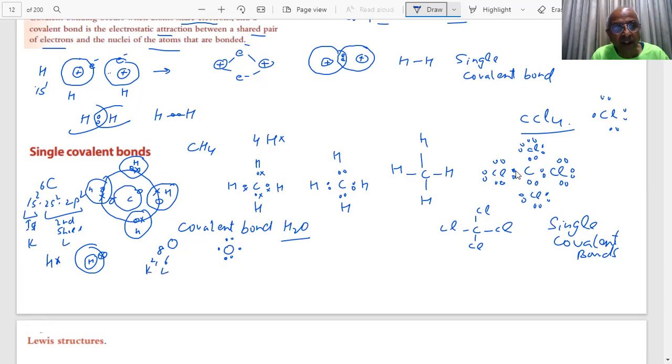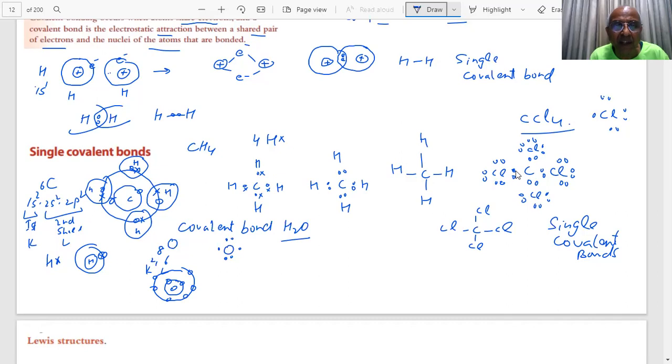This is my K shell. This is the second shell. In the second shell, oxygen has got 6 electrons, right? If I want to represent, this is my oxygen, student. Supposing, how many are there? 2. And here, 1, 2, 3, 4, 5, 6. Yes? Yes, sir. This is the oxygen picture, student.